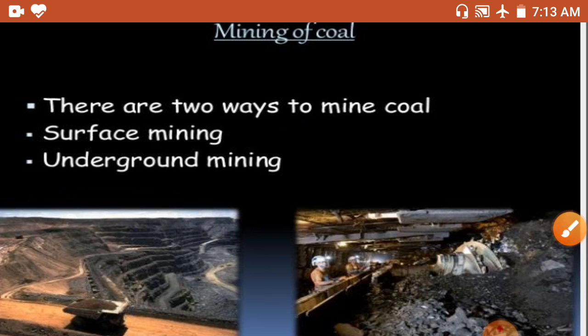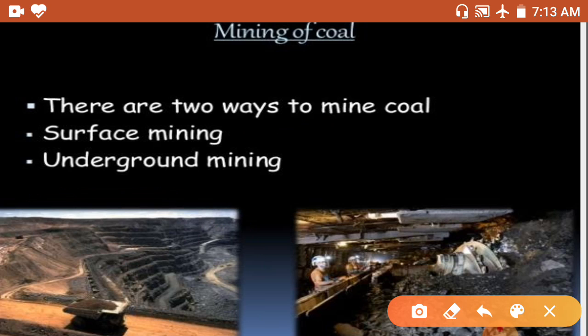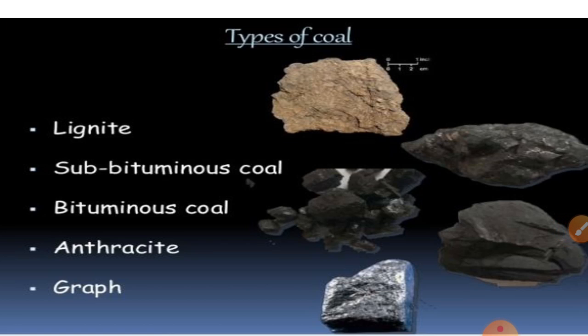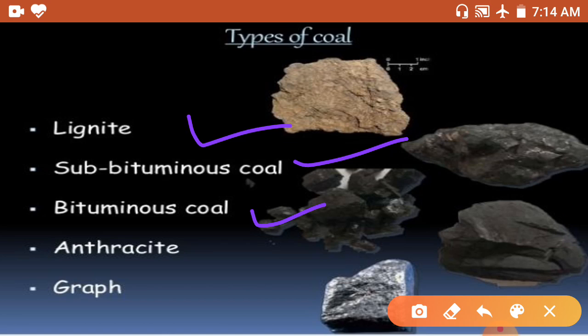Okay, and here the second one is underground mining. Underground mining means the coal is extracted from deep inside the earth's crust. You can see there is the coal mine, and here some people are digging and taking out the coal. So when we extract coal from under the earth, it is underground mining. Okay, now here are the types of coal: lignite, bitumen, subbituminous, anthracite, graphite, and so on.